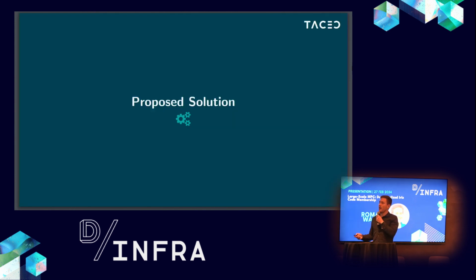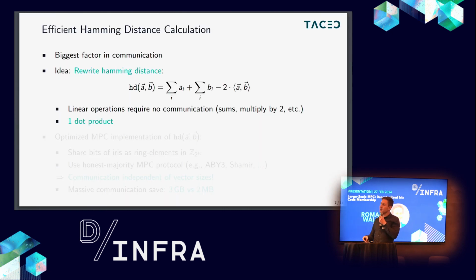So we have to carefully design an MPC protocol to reduce this communication to actually make it practical. So now let's talk about our proposed solution for this protocol. And first I want to talk about the efficient Hamming distance calculation, because the Hamming distance is where most of this 3 gigabyte communication comes from.